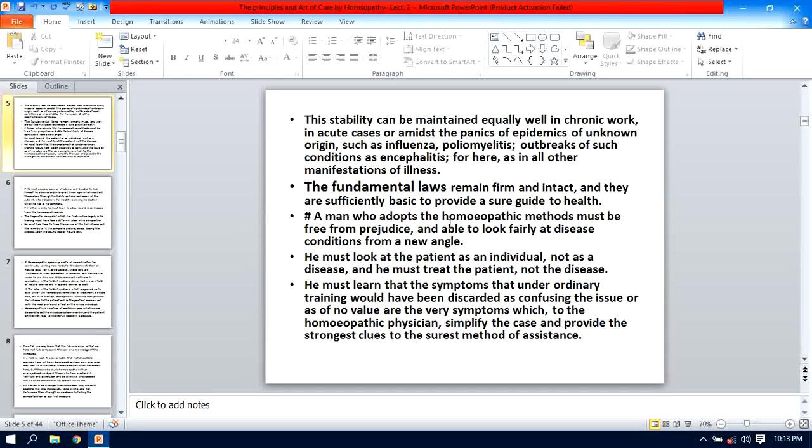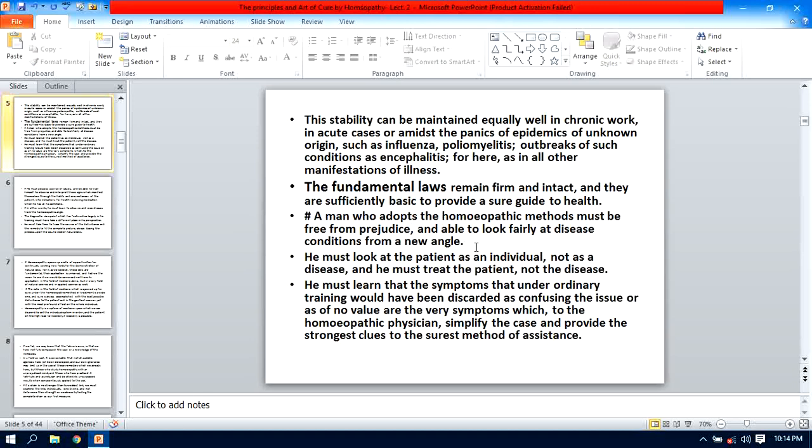He must be free from any preconceived notion or any other outer influences, isn't it? His ideas should be very clear. His concept regarding the disease should be very clear and firm,